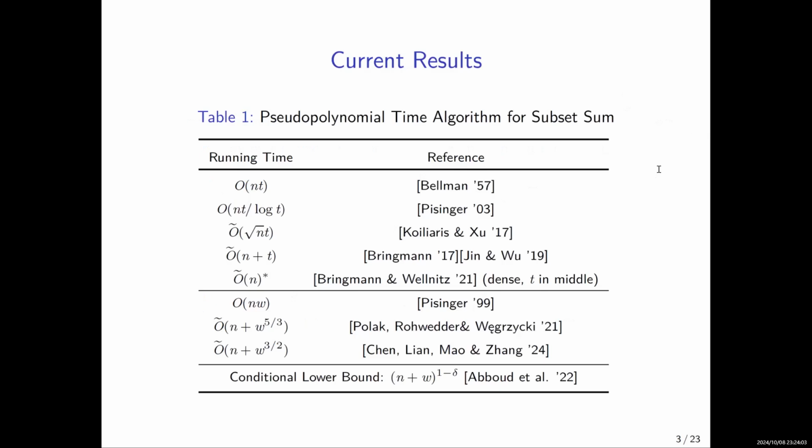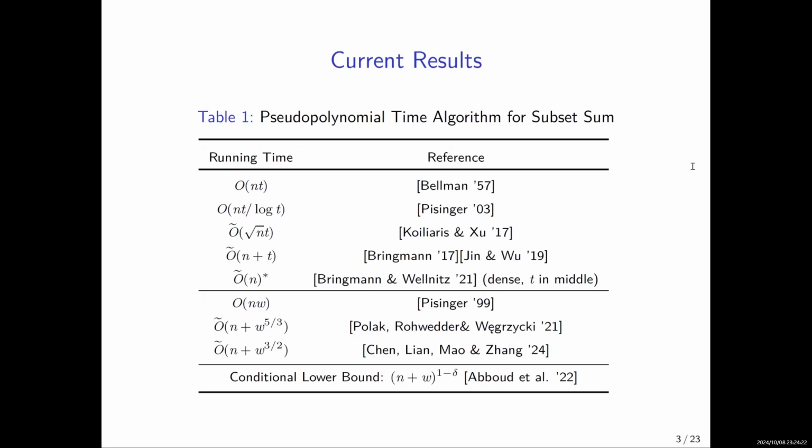So now I will briefly talk about relevant works. This table summarizes the progress in pseudopolynomial time algorithms for subset sum. And here, recall that T is the target and W refers to the largest input integer.